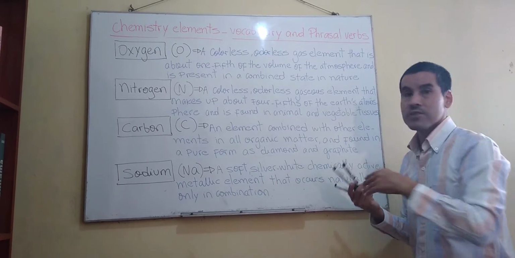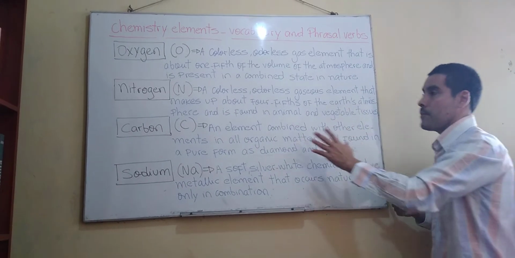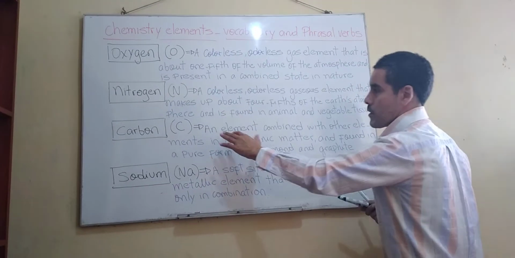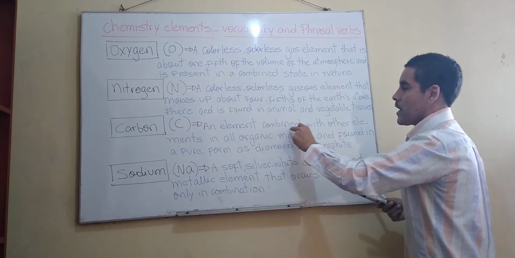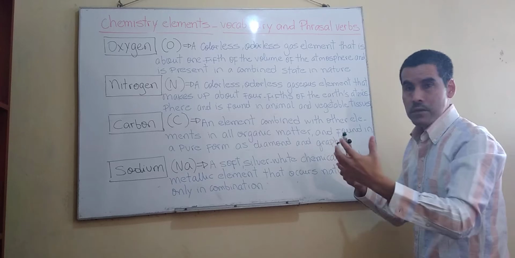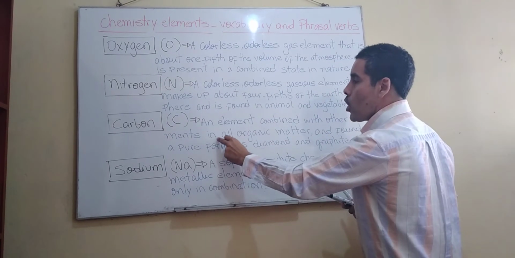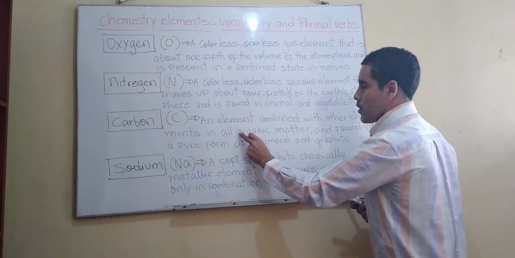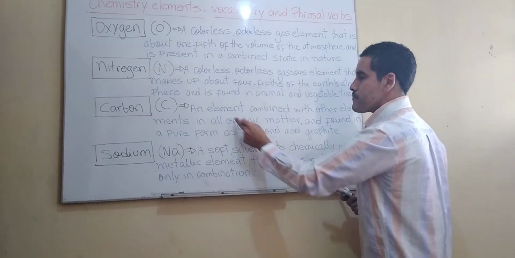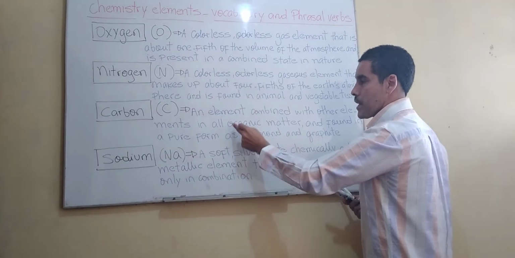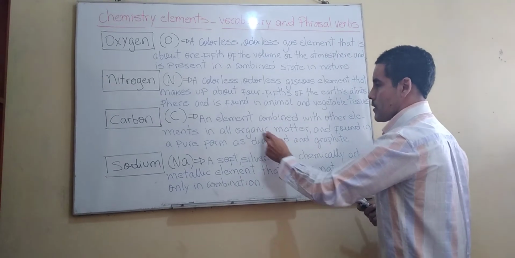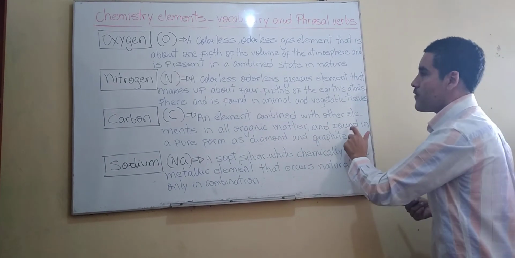Let's try to understand this meaning, okay, about carbon. Well, it says an element combine, mix, right? Mix, with other elements in all organic matter. Organic matter. Materia orgánica, okay? In all organic matter.